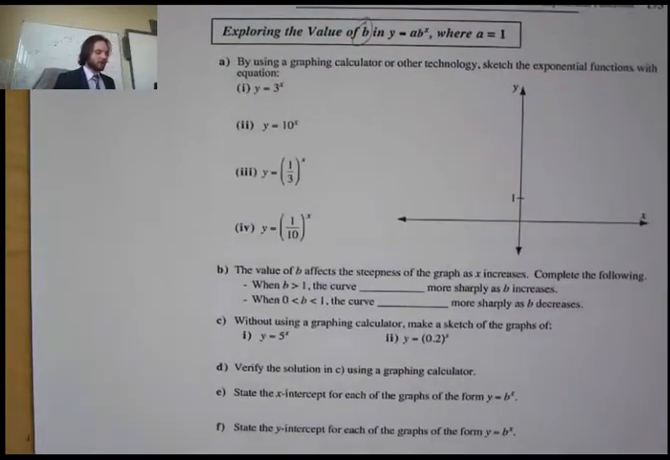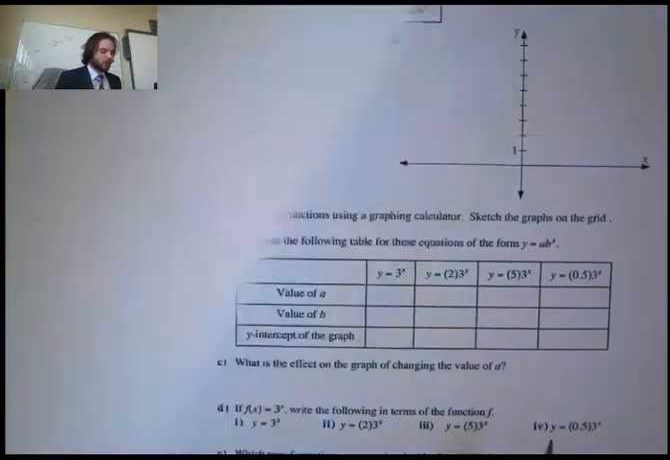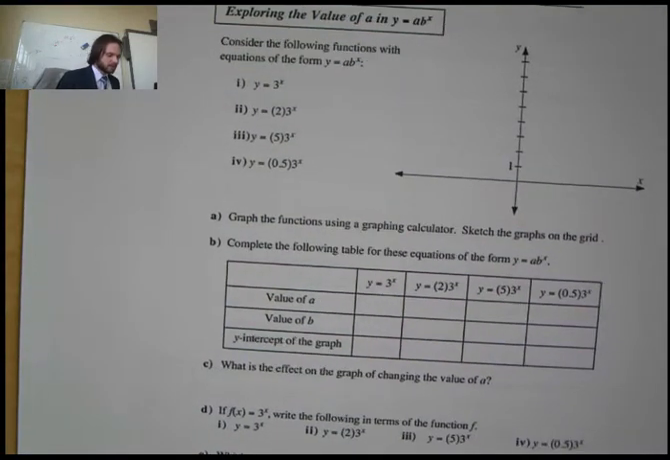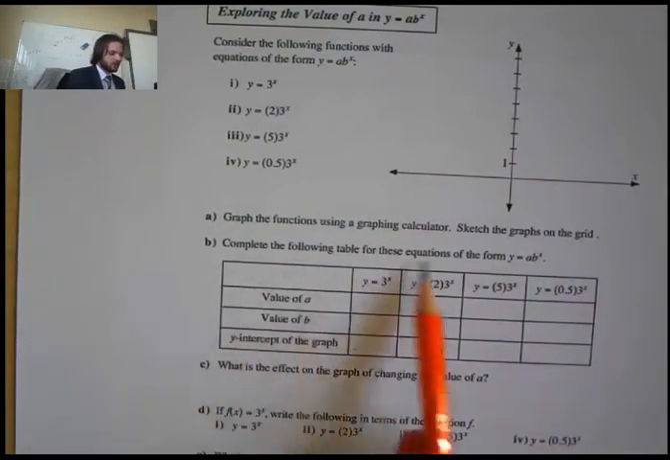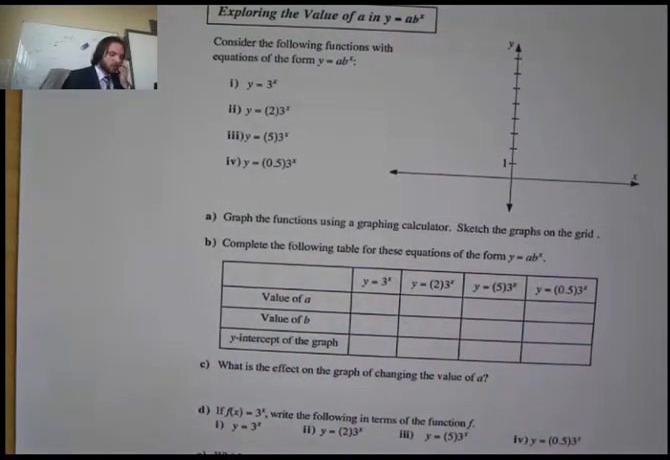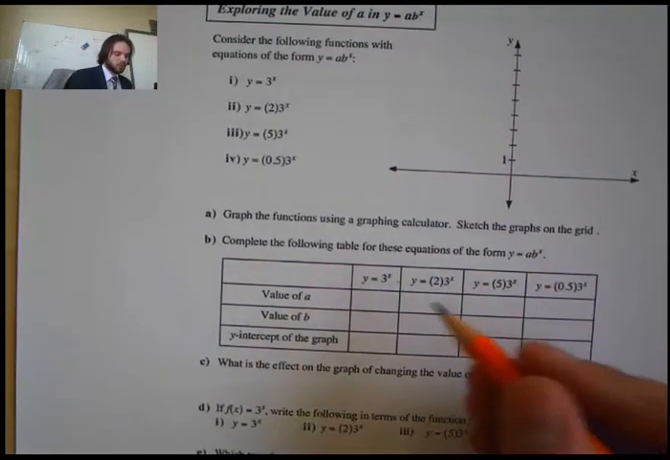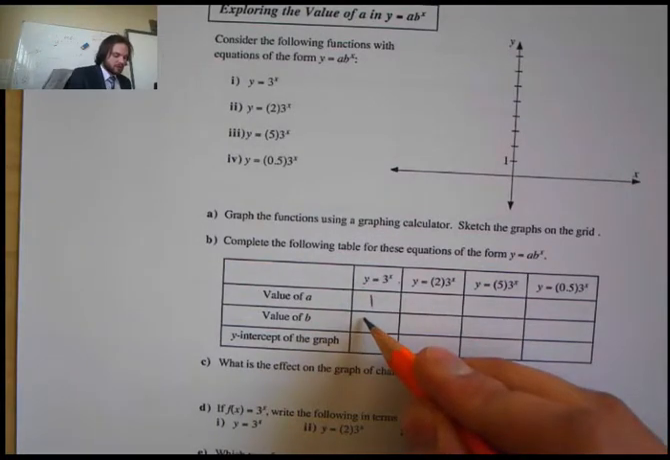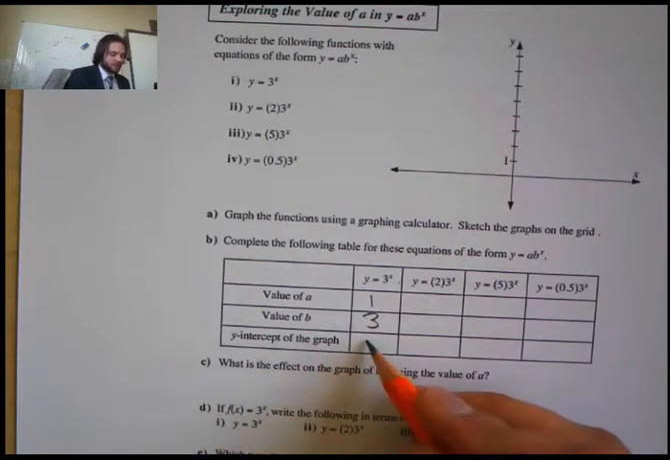But we kind of already did that. So we're just going to sum up everything that b does over here on this next part. Okay? So, graph the function on the calculator. So complete the following. When y is equal to 3 to the power of x, the value of a is what? The value of a is 1. Value of b is 3. Okay? And the y-intercept is going to be 1.